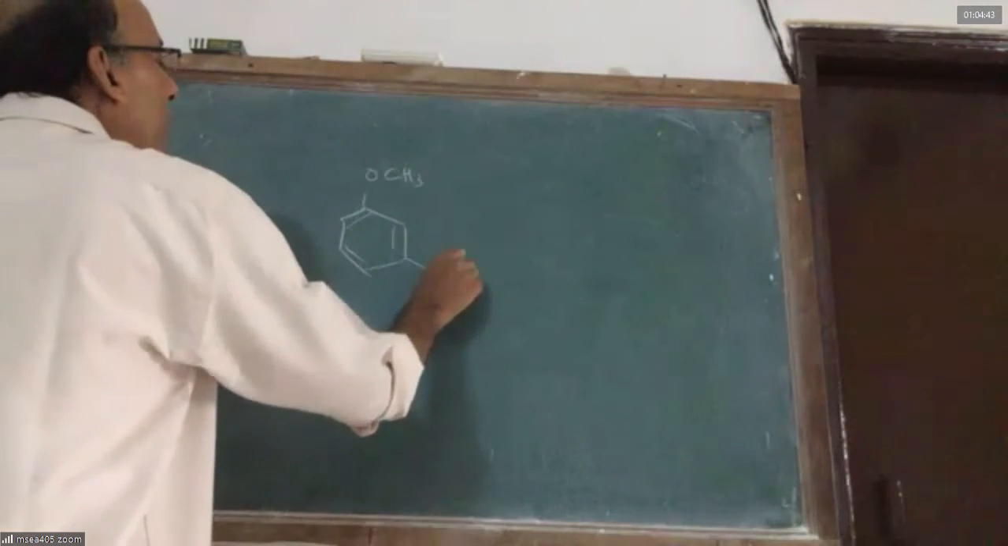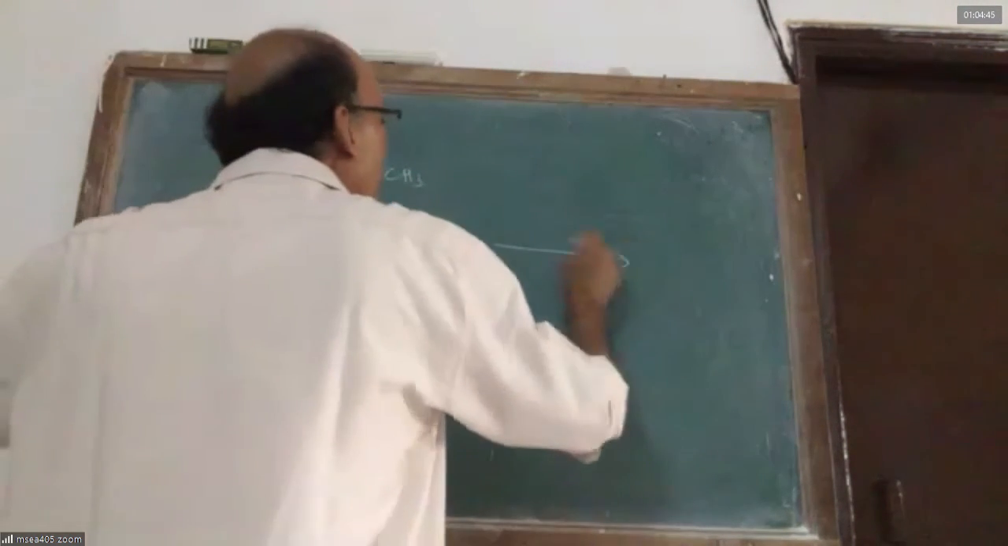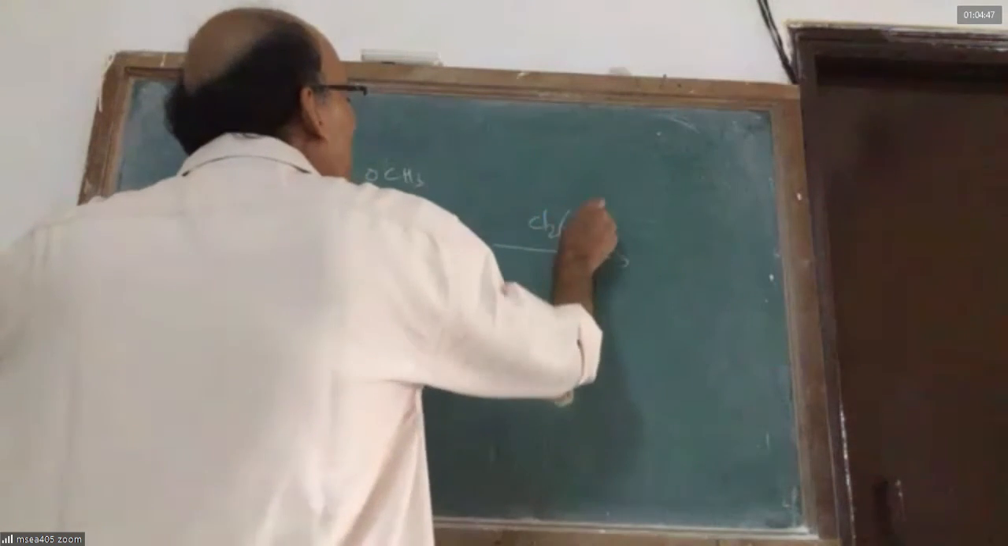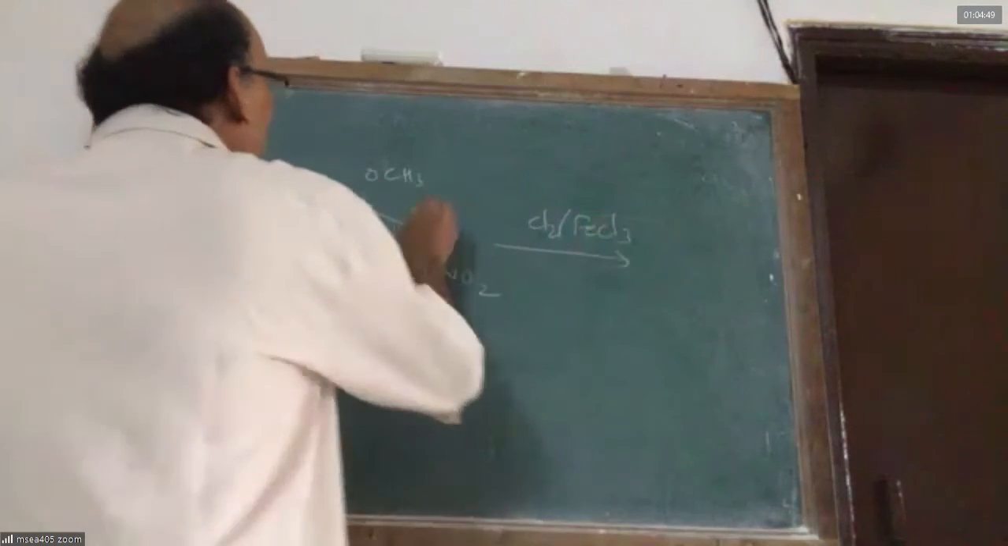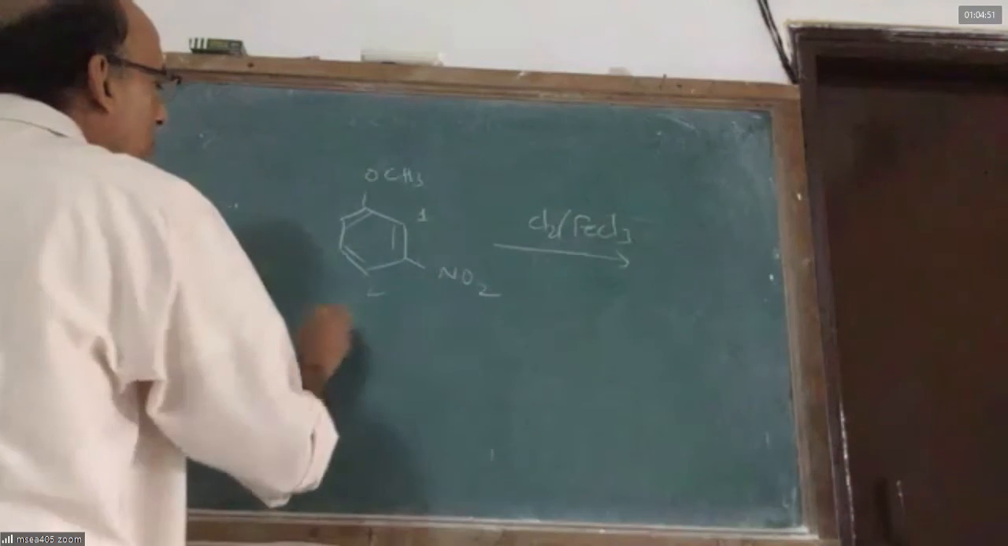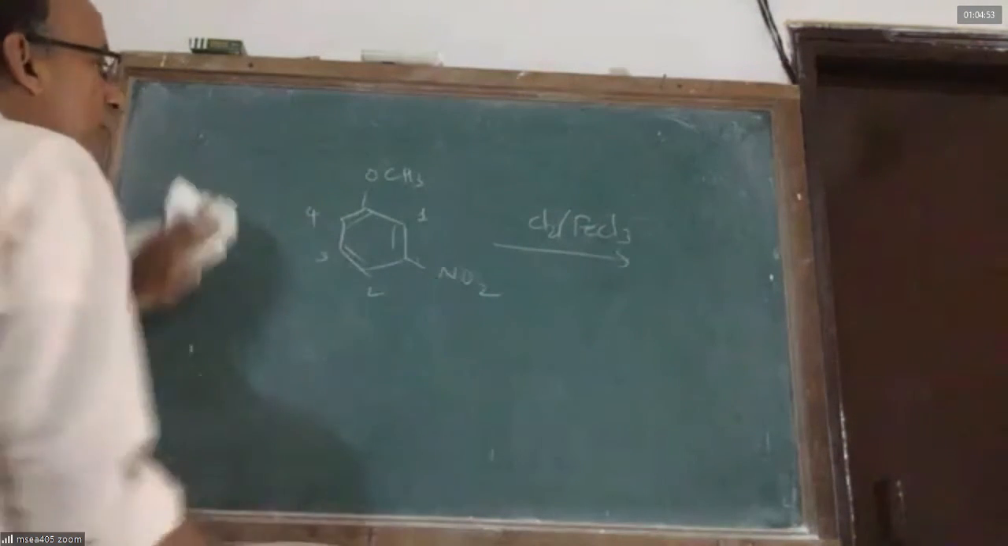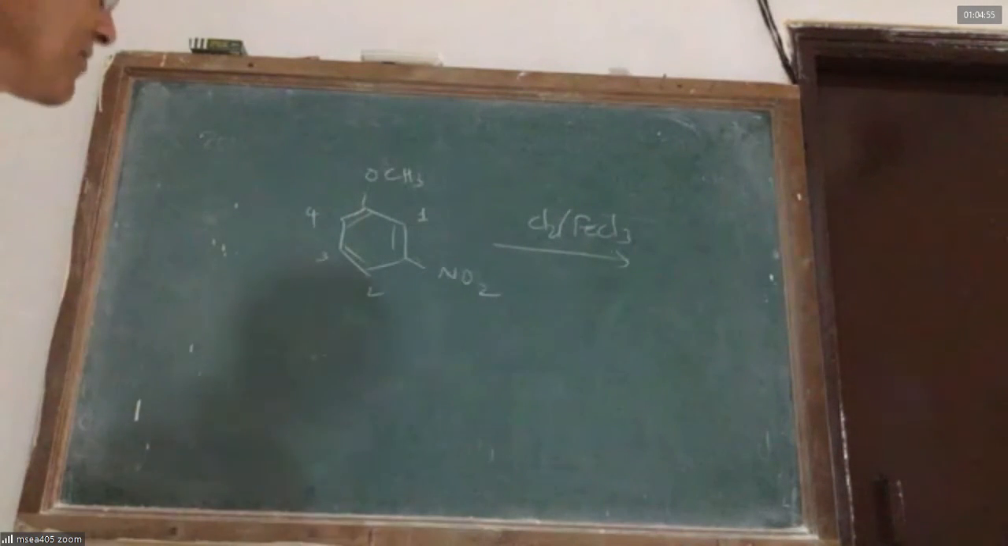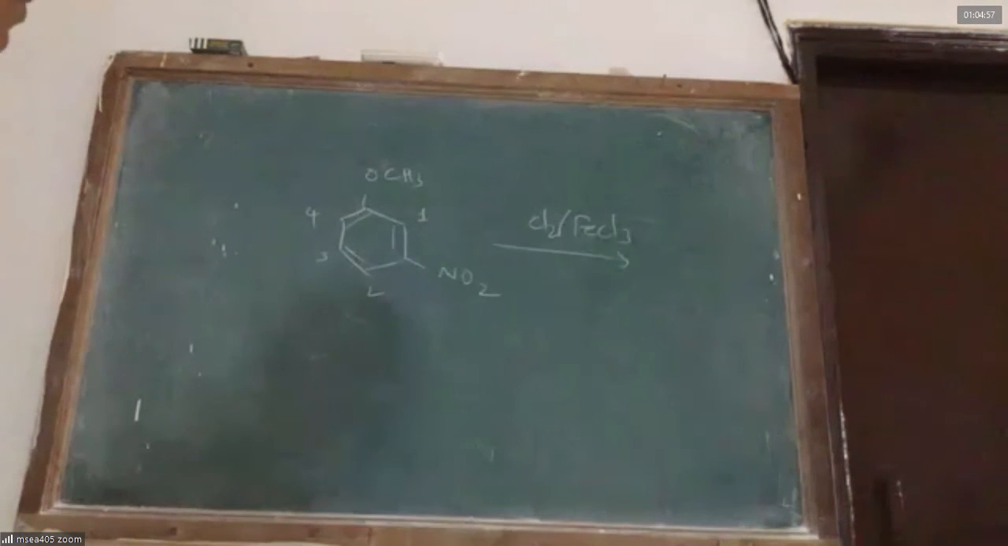Here they kept nitro. Now they want to chlorinate. Position 1, position 2, position 3, position 4. Where will this Cl come, sir?